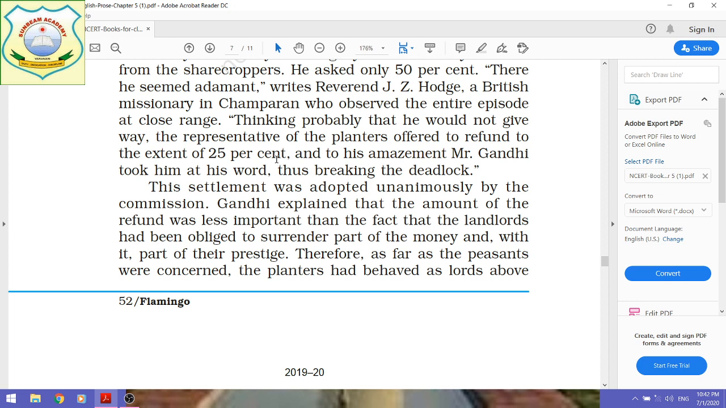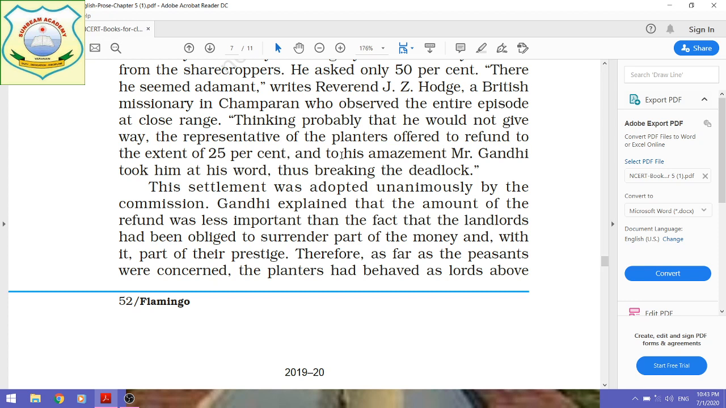The representative of the planters thought that Gandhi would not be ready to take less than 50% of the refund, and that's why they offered it. It was their cunningness, their cleverness: they cunningly offered 25%, thinking Gandhiji would not be ready to accept a 25% refund. But that did not happen, and to their amazement, Mr. Gandhi took him at his word, thus breaking the deadlock.